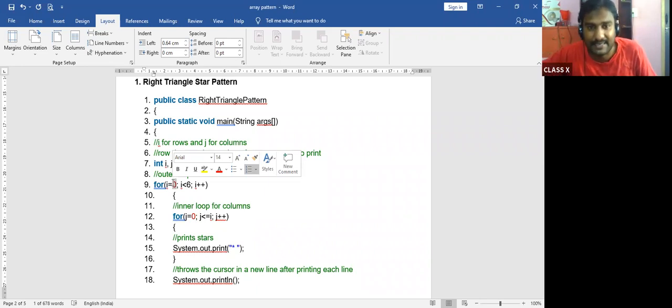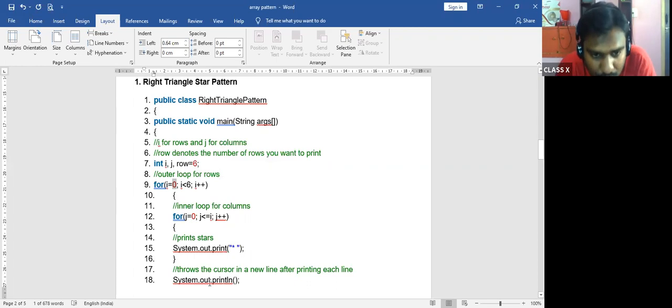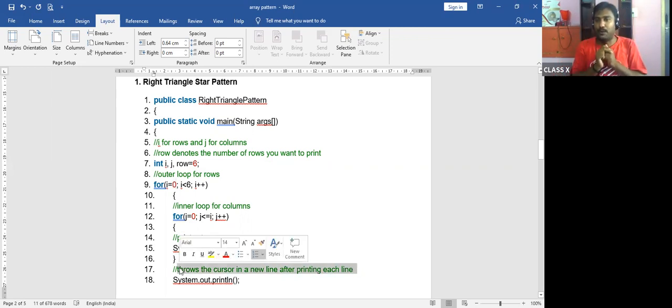The sixth time when it reaches, it should stop. Now throw the cursor to the new line after each printing line. So now the two for loops are over. Now we have written it, but what happens here? Everything will be printed in a single line.